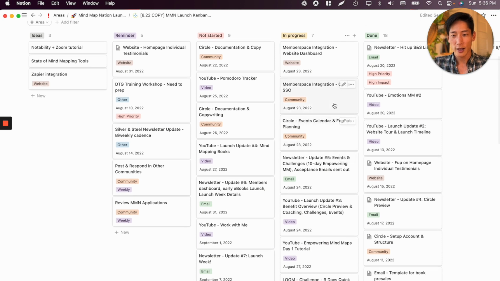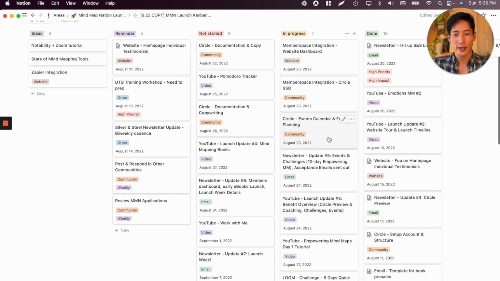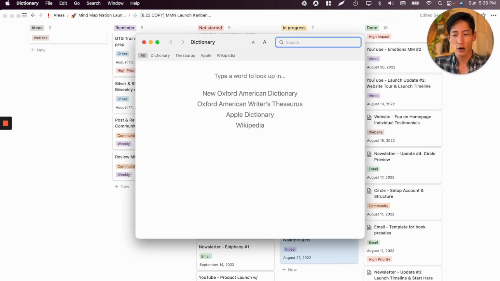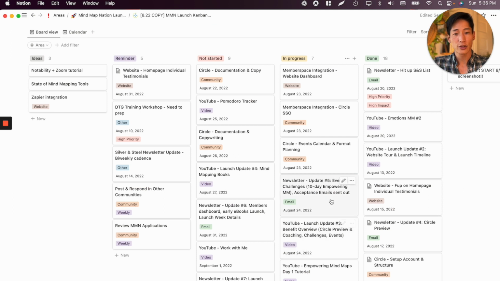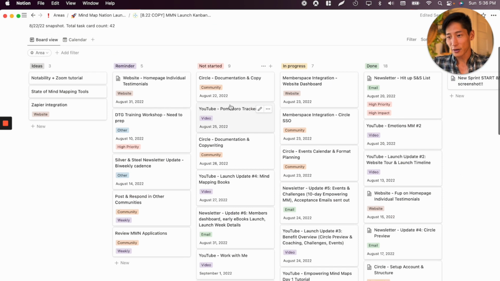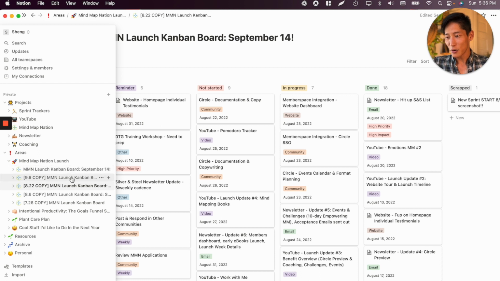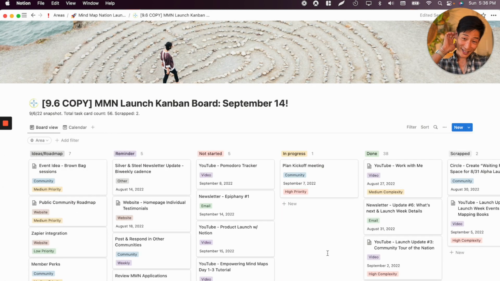right? Now I'm looking at integration. I'm looking at how do I set up the events page in Circle. And then, of course, continuing pushing hard on all of the YouTube and the email promotions. And now 9. Man, it's getting close, right? All right. So 9.6. This is the eve of launch, because even though MyMapNation officially launched, I think on the